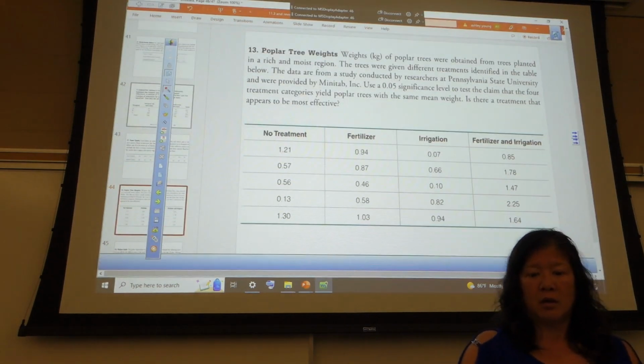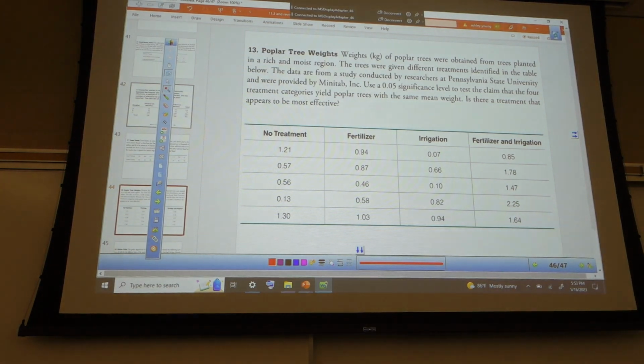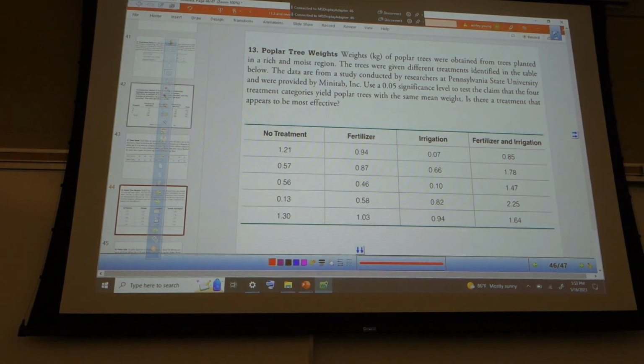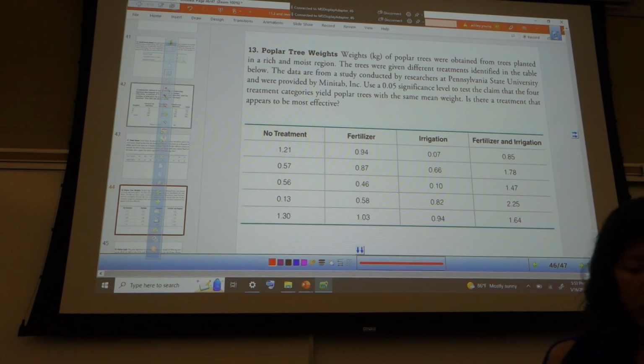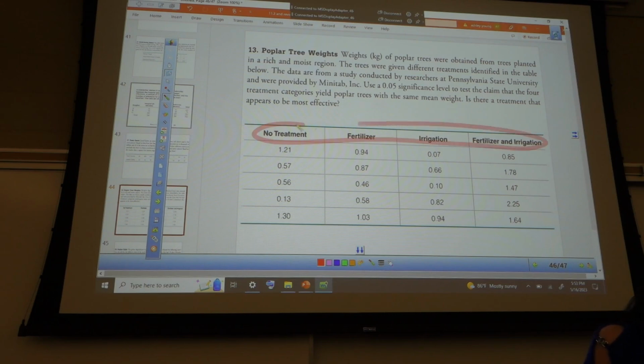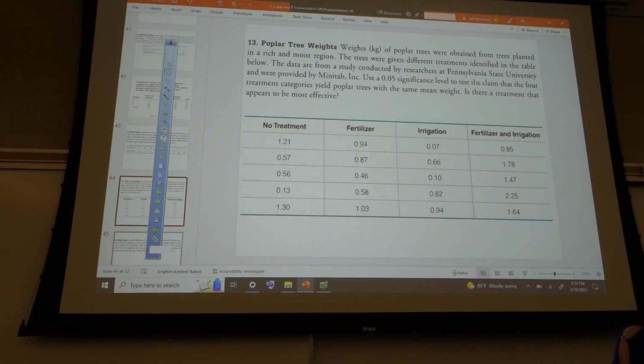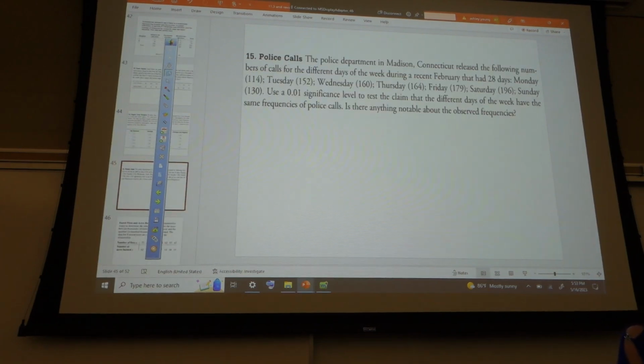Okay. All right, so I'll give you folks 10 seconds for this one. Check with your neighbors. Okay, which one is it? ANOVA. You have stuff here, you do not have stuff there. It is 4 lists. It also has the verbal cue mean. ANOVA. Everybody on board with this? Okay. Is it getting easier? Okay, great.